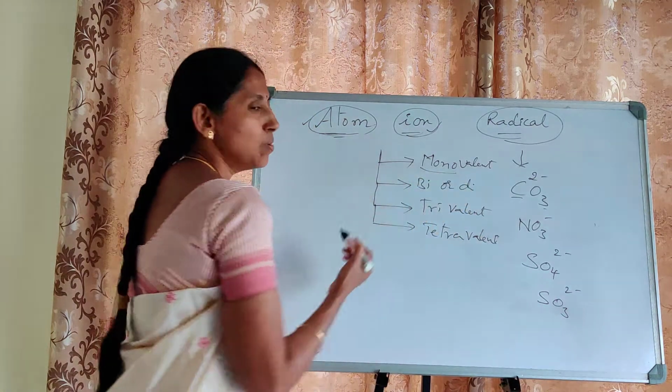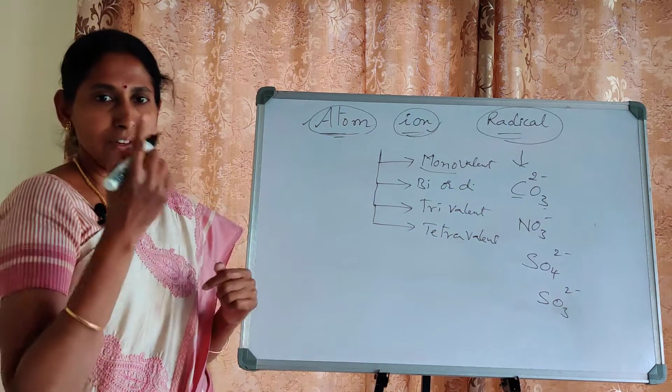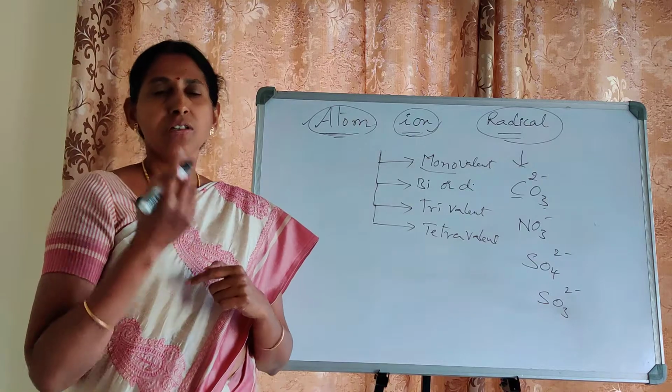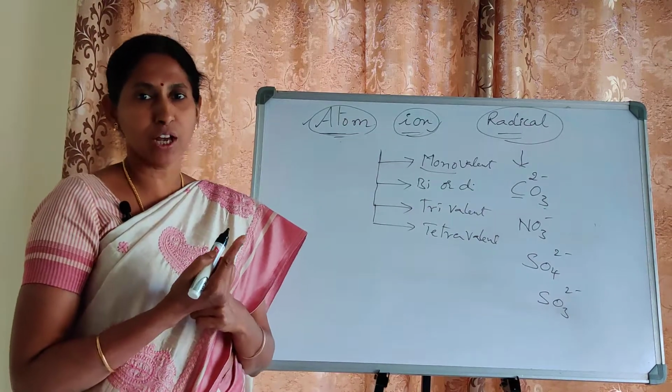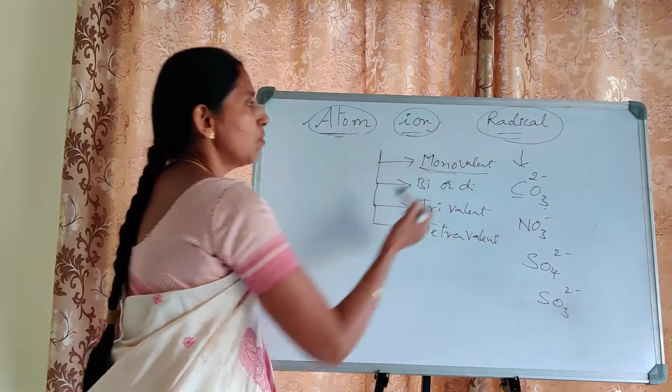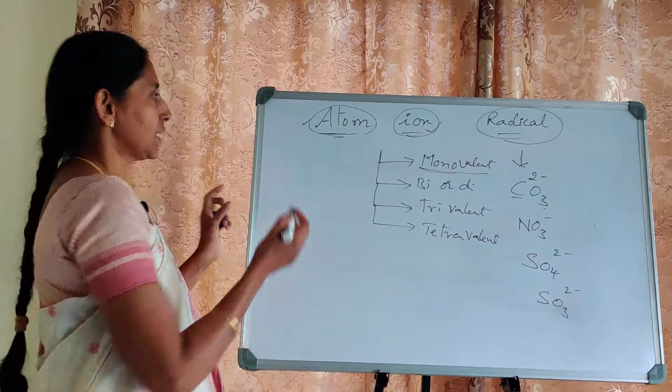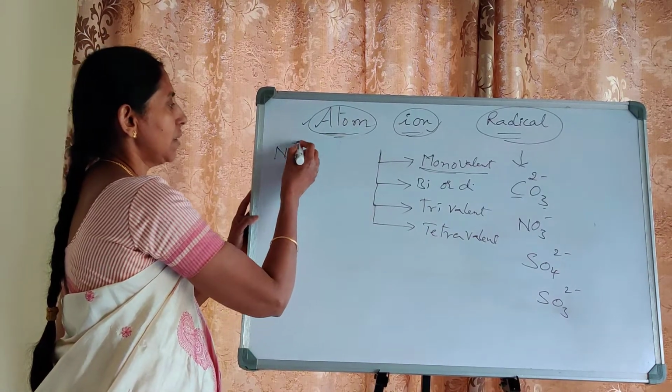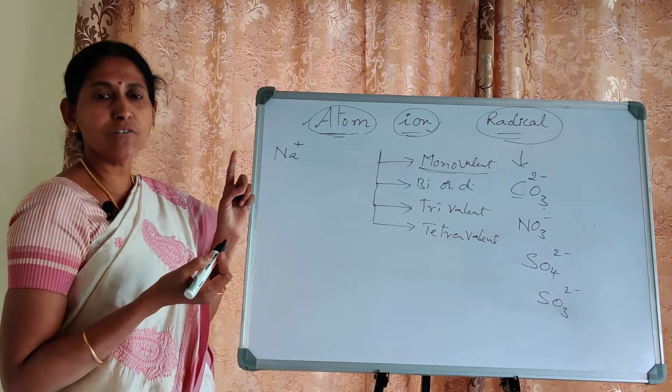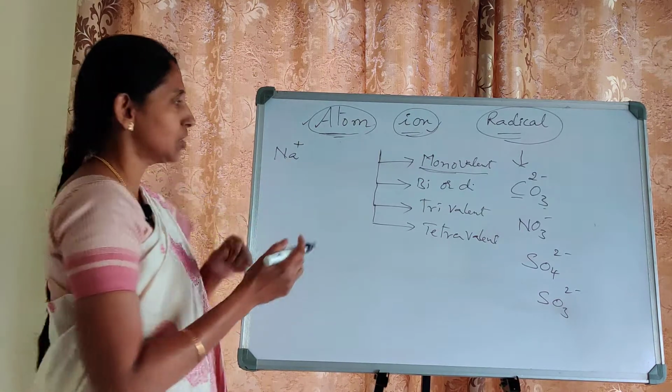What does it mean? Mono means single. If it holds only a single positive or single negative charge, it is called a monovalent ion. For example, just before I gave Na plus, how many units of charge? Only 1 unit of positive charge.